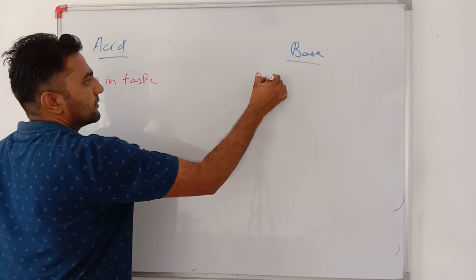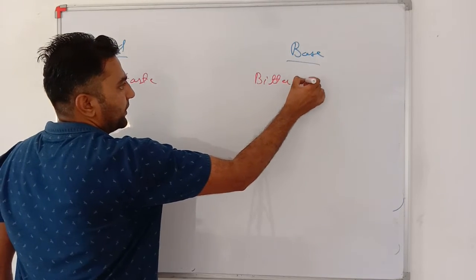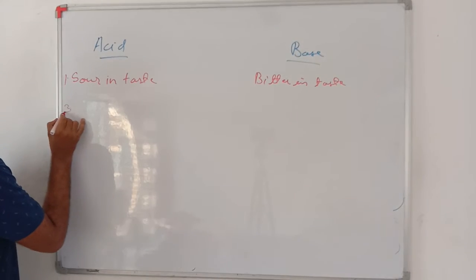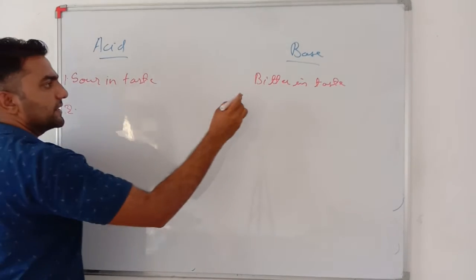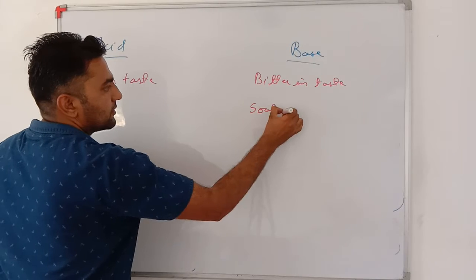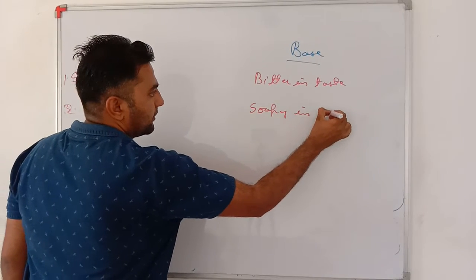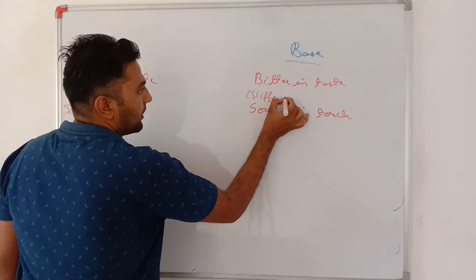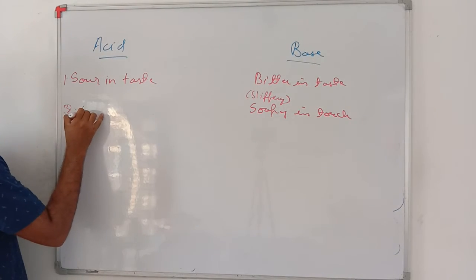Bases are bitter in taste. Second, bases are soapy in touch, or you can also write slippery in touch.